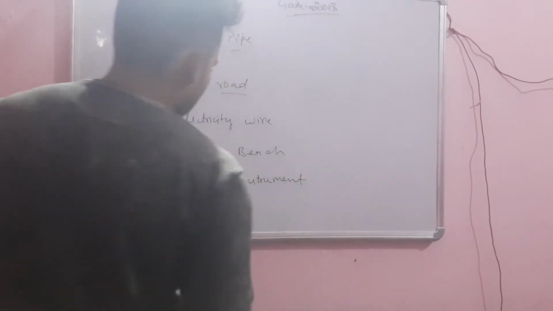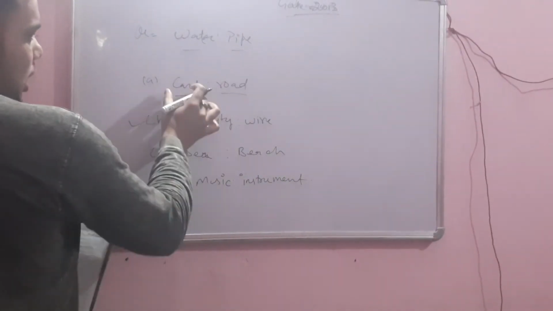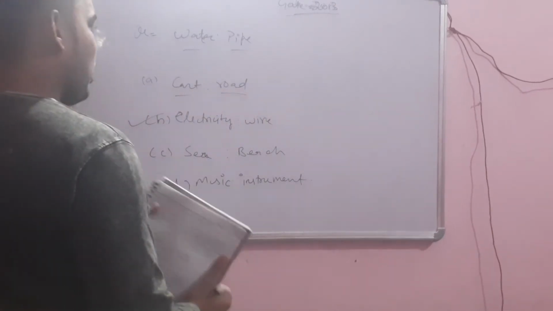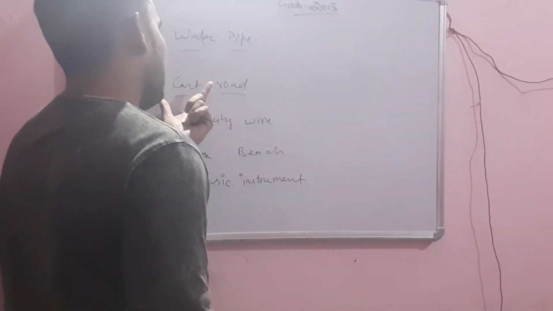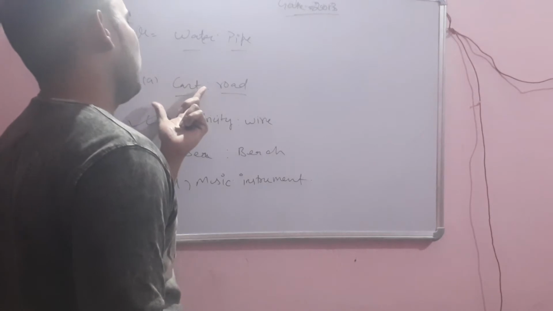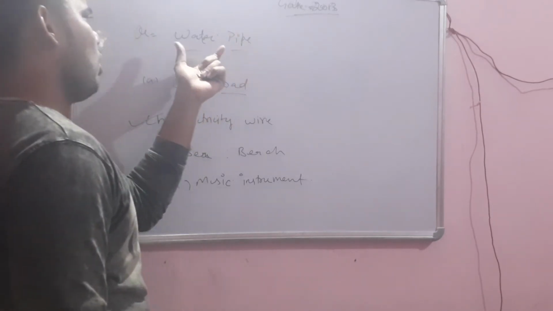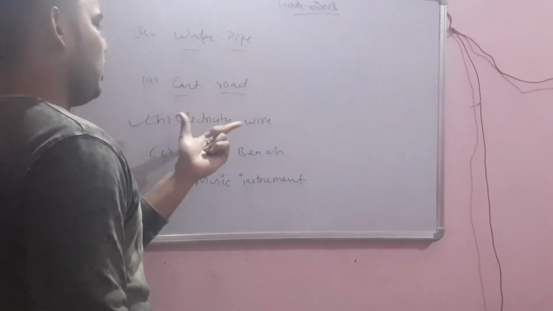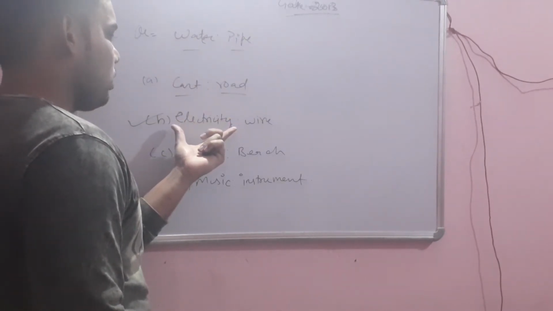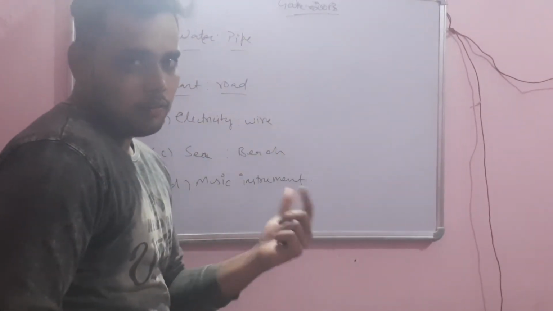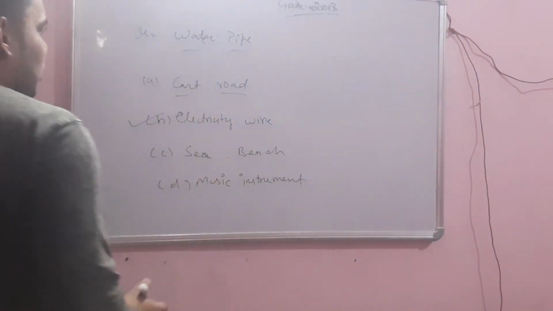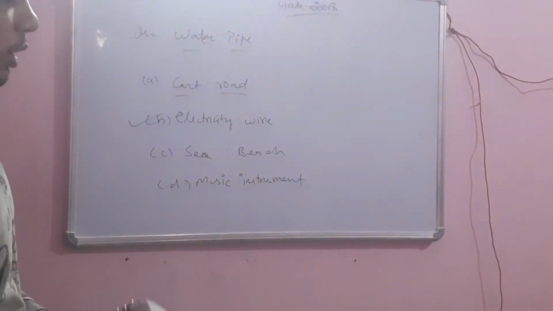So the correct option is this one. Cart and road do not go hand in hand. Cart is not related in this way. Water flows in the pipe, which resembles electricity flowing in the wire. So that is your correct option for this statement.